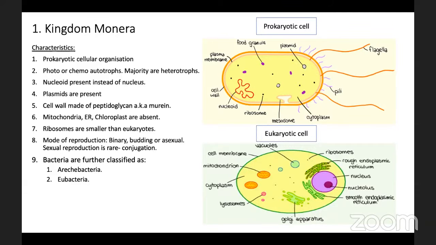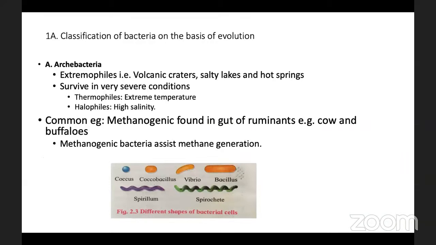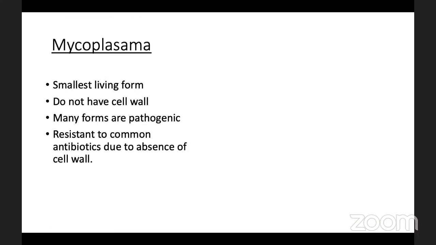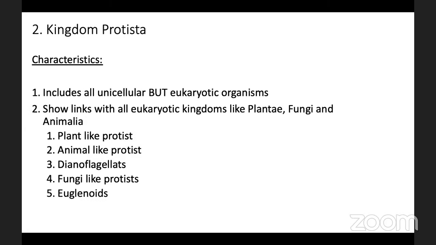The bacteria are further classified on the basis of evolution into Archaebacteria and Eubacteria. An example of Archaebacteria is methanogenic bacteria, and they are differentiated according to shape into various types. Second, Eubacteria, the true bacteria. Common examples of Eubacteria are cyanobacteria and mycoplasma.